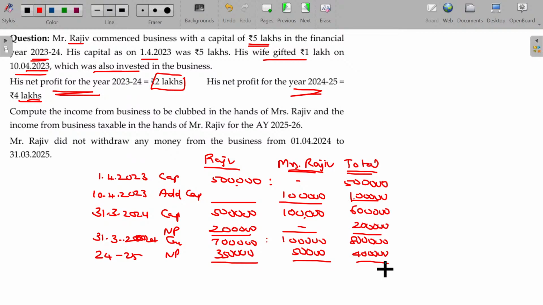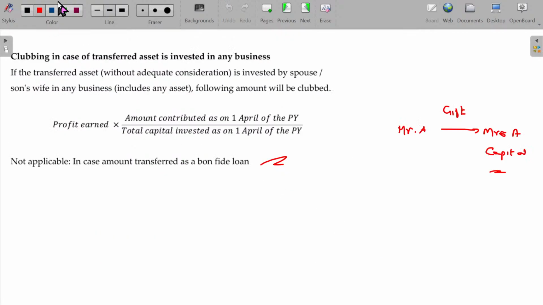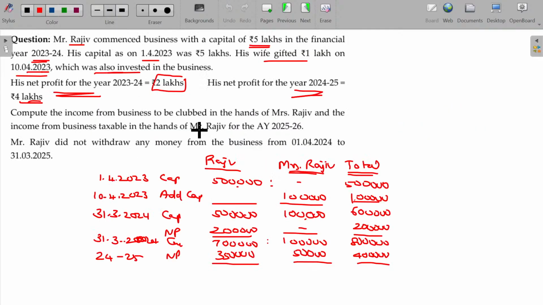Profit earned will be shared or clubbed. How? Amount contributed as on 1st April of the previous year divided by the total capital as on the 1st April of the previous year. While clubbing, you have to go and refer to the 1st April's value. If it is not so, you don't need to club it. That's all. With that, all the logics are over. For the similar one, we'll discuss one more illustration. The completely over.